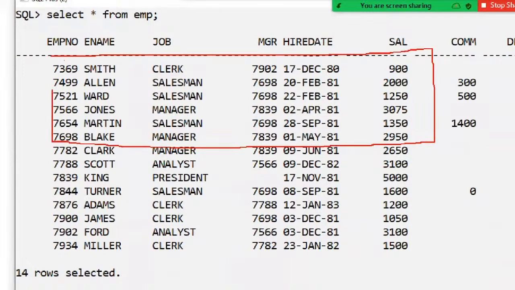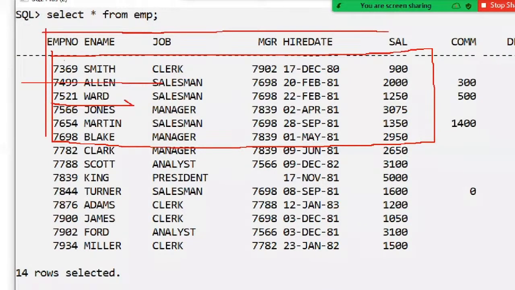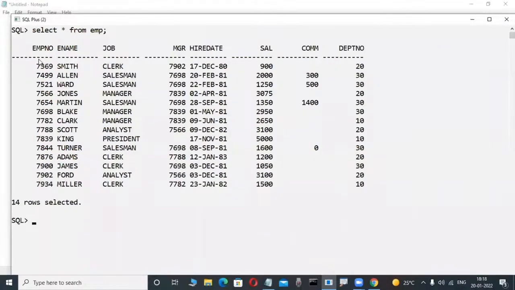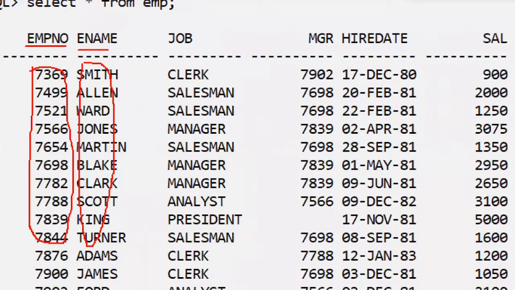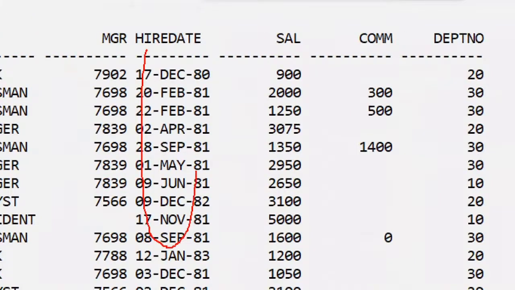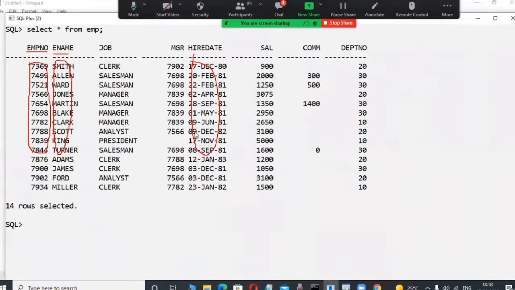Organized fashion means a table: these are columns, these are rows. They're storing the data in an organized manner. Observe here, this is a matrix format. In the employee number column only numbers are available, in this column only characters are available, and in this column only dates are available. That's why the data is stored in a structured manner.